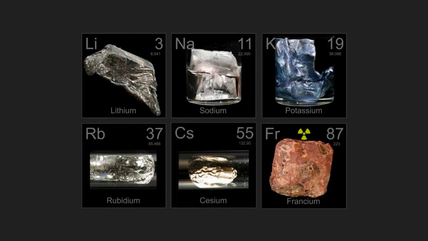So this is what the different elements look like: lithium, sodium, potassium, rubidium, cesium, and francium. But francium is in a compound, so that's why it looks like that reddish rock. Also, francium is incredibly radioactive. Notice that some of them are also in containers. The only way to contain them so they don't react with the environment around them is to keep them under oil.